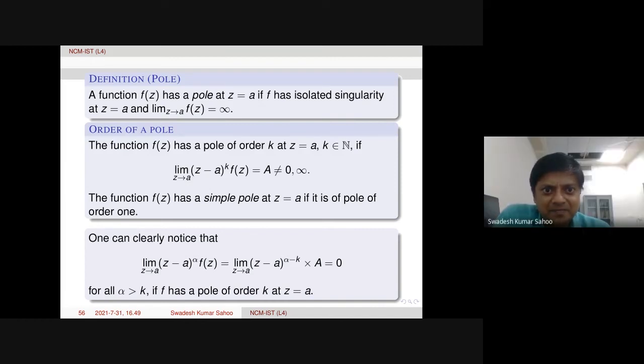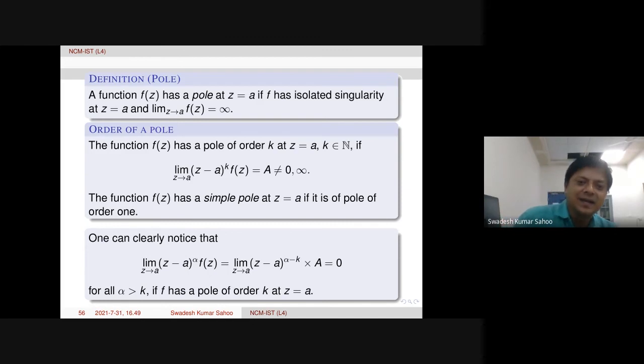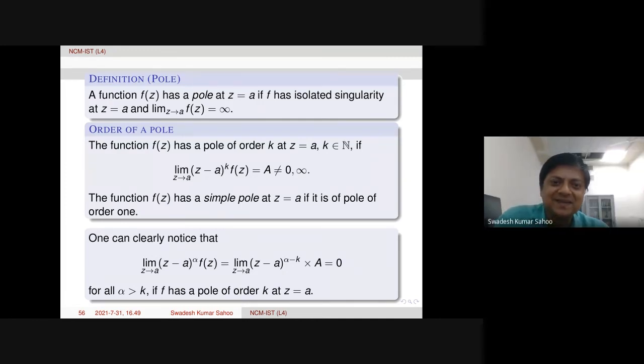You are just telling what we mean by pole of order k. In terms of order, yes, we need this definition. But if we do not talk about the order, then simply if the limit is infinity, we can say that is a pole. Whenever we have a pole, we should know what its order is. Then this formula is actually important.